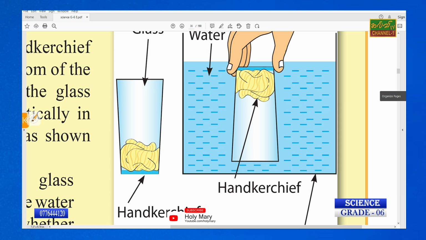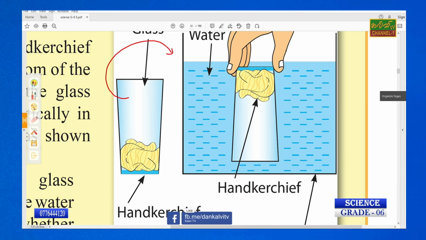So now what they have here, you can observe: the glass is turned to sink into the beaker of water. When you turn the glass and sink it into the water, what will happen?